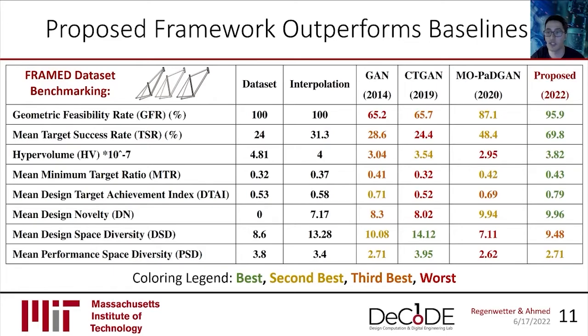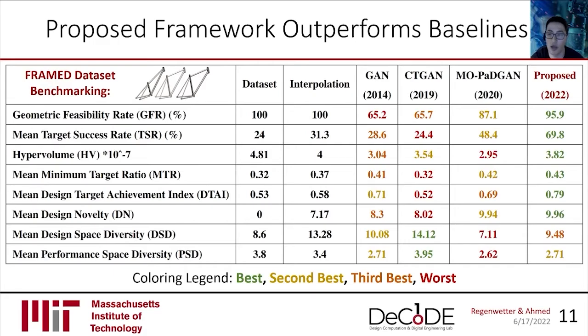So from left to right, we test random sampling from the dataset, interpolation between dataset values, a generative adversarial network, and a conditional tabular GAN, which specializes in tabular data, as well as a multi-objective performance-aware diverse GAN, which established very convincing performance and diversity-aware airfoil design performance a couple years ago and makes for a very strong benchmark.